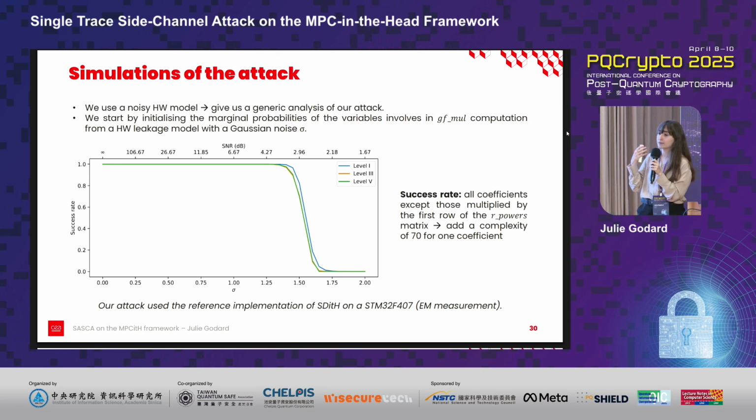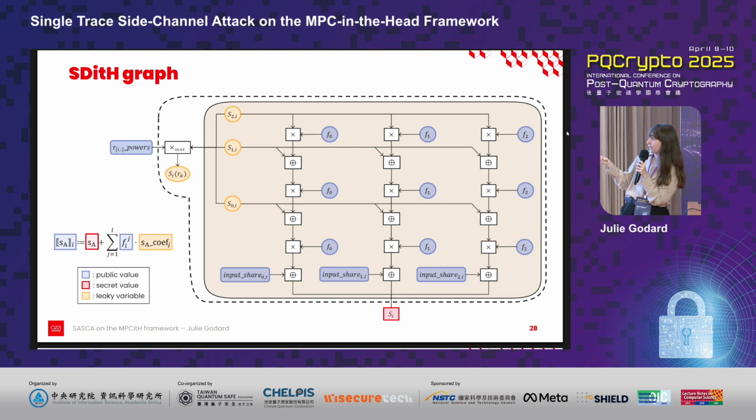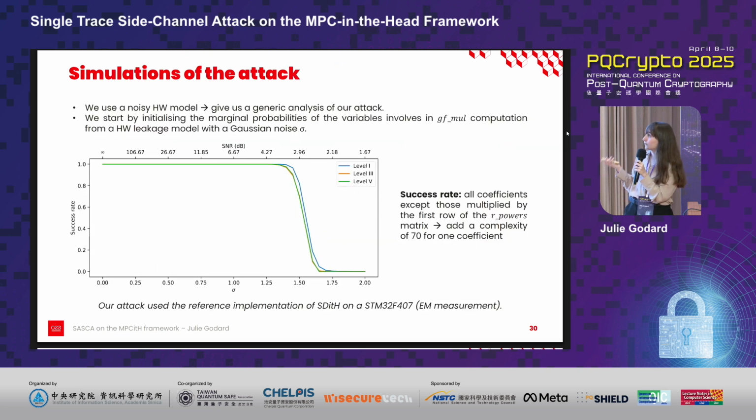We start by initializing the marginal probability of the variables involved in the jfmul computation, the variables in orange, from a Hamming weight model with a Gaussian noise sigma. This gives us the corresponding figures. On the left, we have the success rate, the Gaussian noise at the bottom, and the corresponding signal-to-noise ratio at the top.